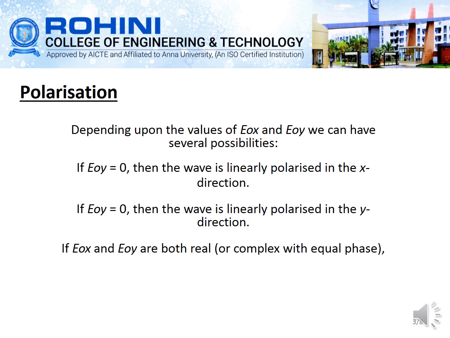The first possibility is if E0y is equal to 0, then the wave is linearly polarized, propagating in the x direction. And if E0x is equal to 0, then the wave is linearly polarized and it is propagating in the y direction. If E0x and E0y are both real, then once again we get a linearly polarized wave, with the axis of polarization inclined at an angle in this phase.